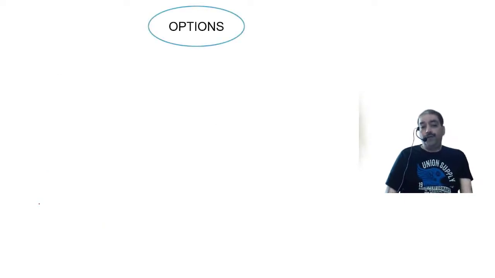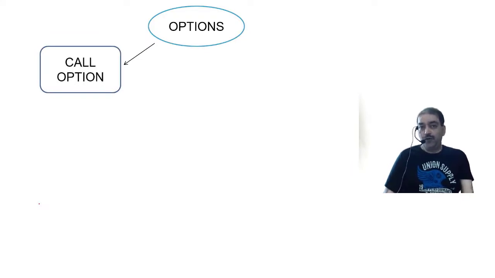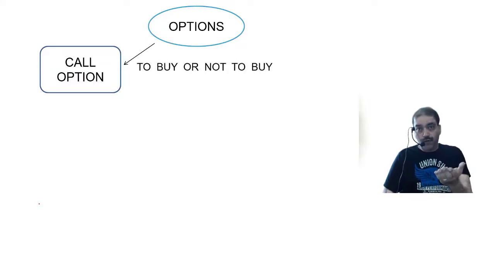Options are of two types. Call option. I told you. What is a call option? Call option is the option to buy or not to buy. When you call a person, you call that person towards you. You don't call the person there. Call the person towards you. When you are buying also, the item comes towards you. It's call option, to buy or not to buy.